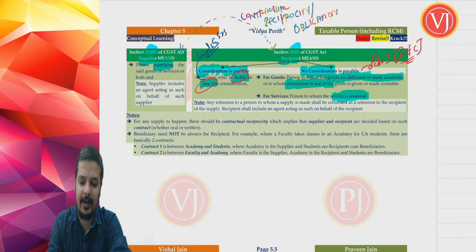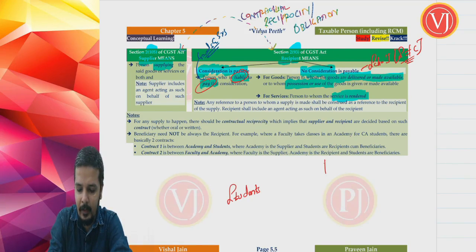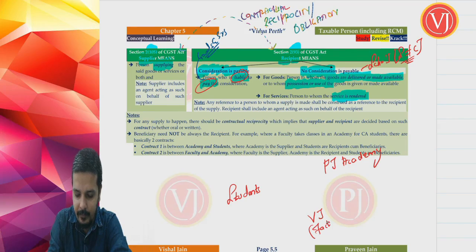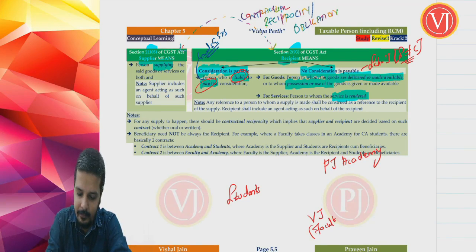Supposing you are talking about students who are going to an academy, say PJ Academy, and I am the lecturer, the faculty who is handling, say, indirect taxes.